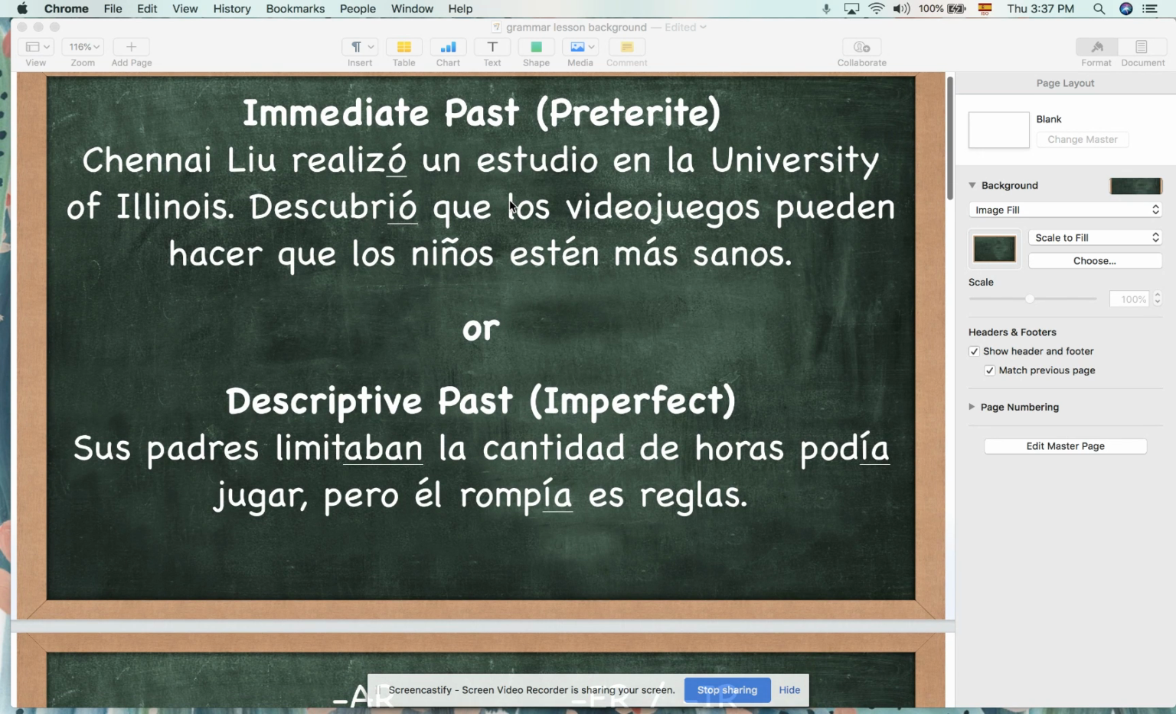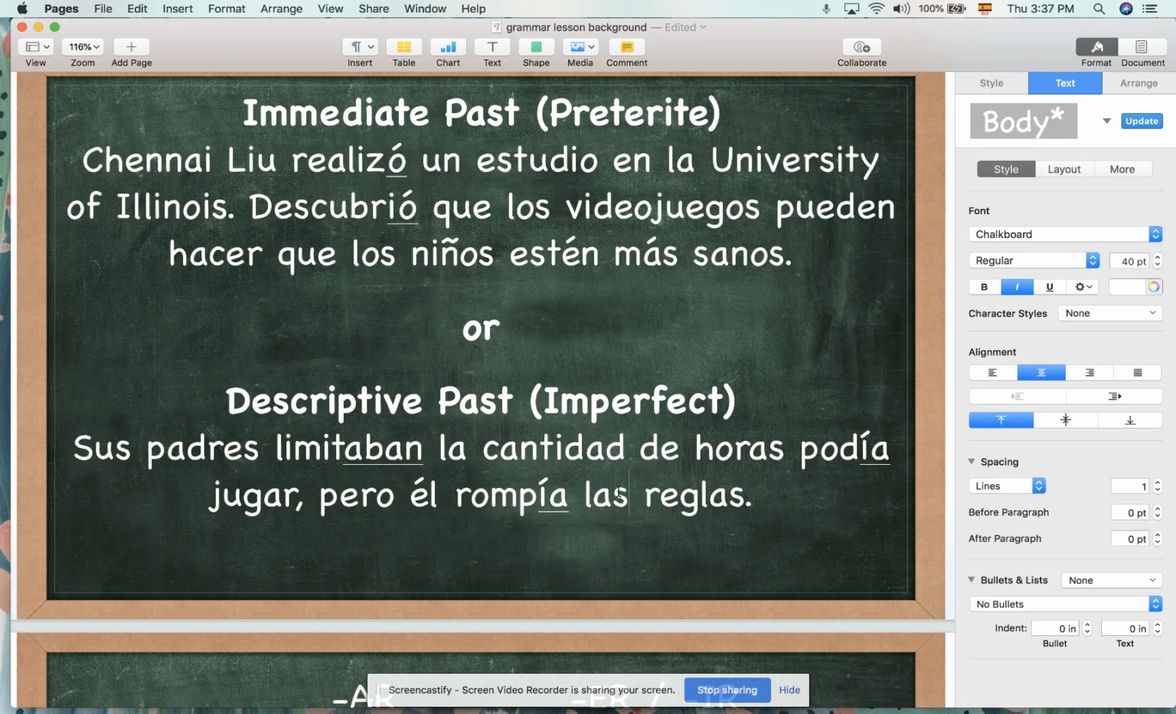Okay? Versus the descriptive past tense, which is something that used to happen more generally. For example, sus padres limitaban la cantidad de horas que podía jugar, pero él rompía las reglas. Oops, that should be las reglas. So they're not saying that one time, like yesterday, his parents limited his hours that he could play, but he broke the rules. This is saying that in general, when he was a kid, his parents would do this. They would limit the hours that he could play, but he would break the rules.